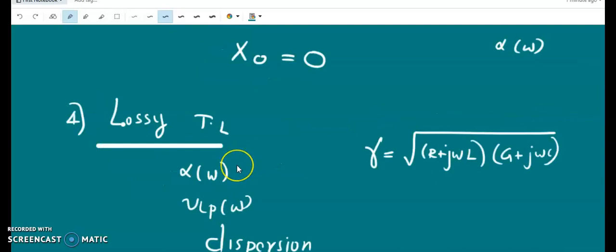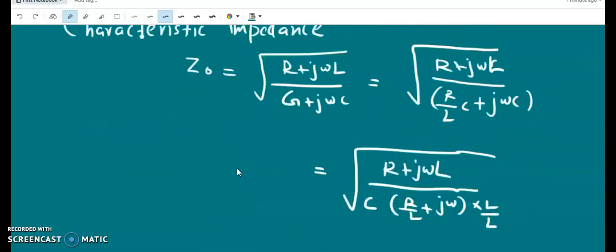Now we have seen that for the three special cases, the lossless transmission line, low loss transmission line, and distortionless transmission line, the phase velocity is independent of omega and alpha is a constant.